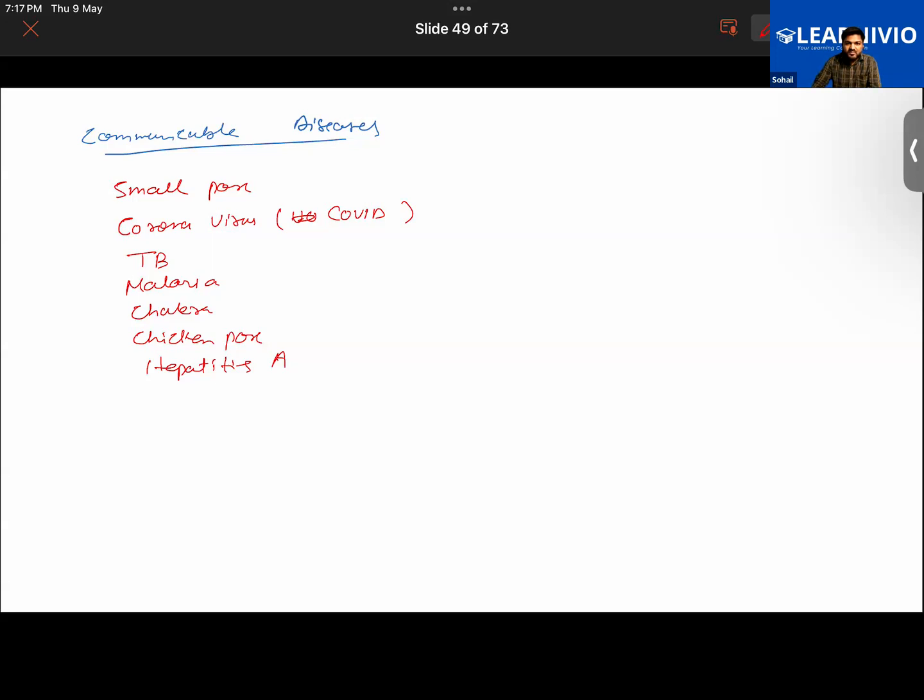What are some other examples which we have? Like you have acquired immunodeficiency syndrome, AIDS also. It's a sexually transmitted disease. Okay, so that is the thing.